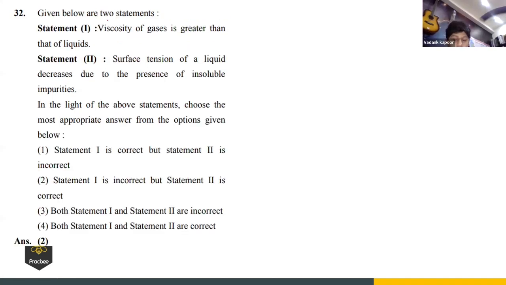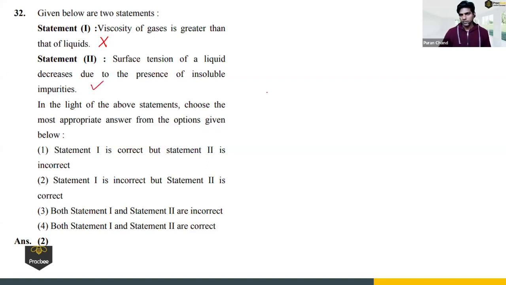Next. Given below are two statements. Statement 1, viscosity of gases is greater than that of the liquid. It is incorrect, right? Viscosity of liquid is more than the gas. Is it clear? So statement 1 is incorrect. And statement 2, surface tension of the liquid decreases due to the presence of insoluble impurity. Yes, this is correct. Why is it correct?